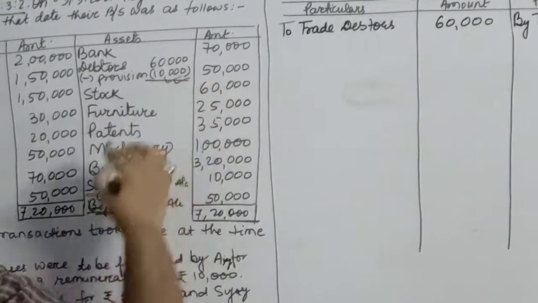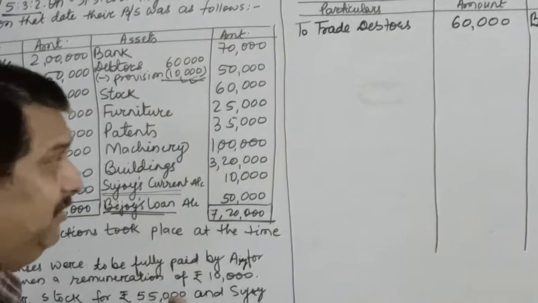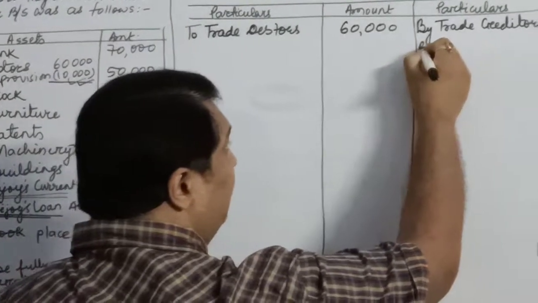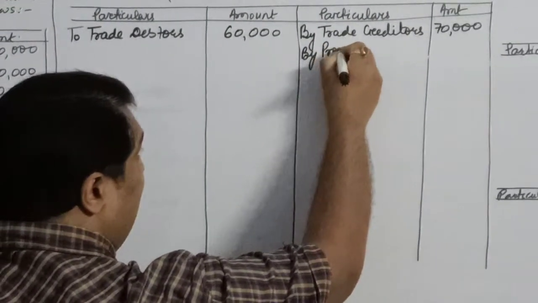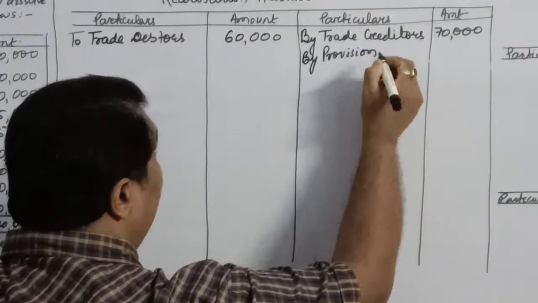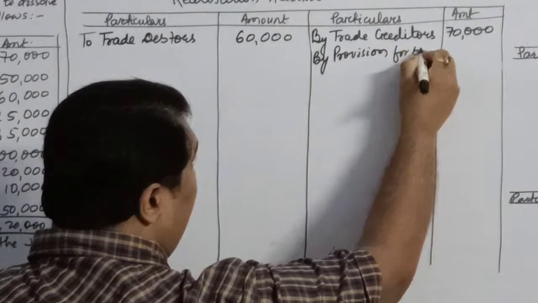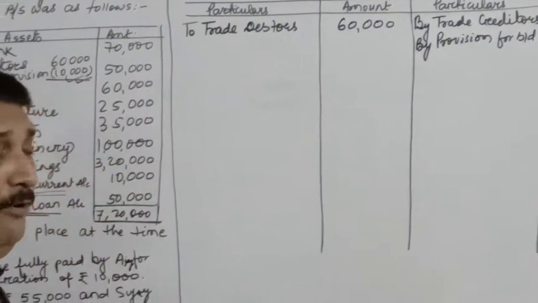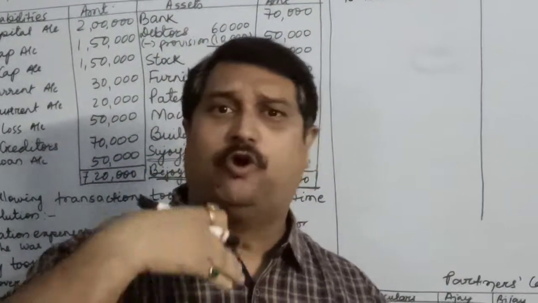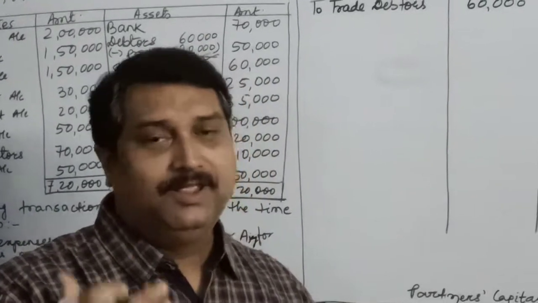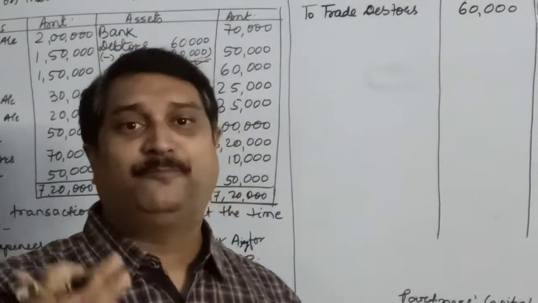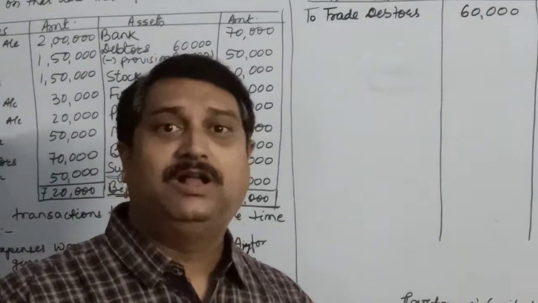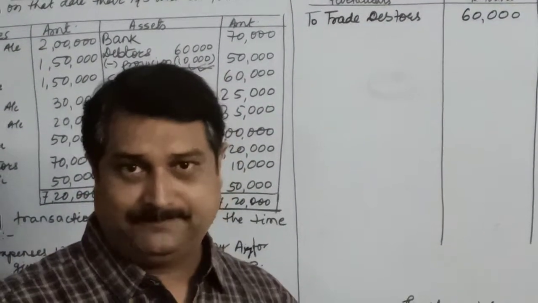Provision, which is of rupees 10,000, is considered as a liability. It's a provision, so we will transfer it to the credit of realization: provision for bad debts, 10,000. Children, remember, provision is such a liability which need not be paid off. It's created out of profit to compensate for the loss or bad debts.